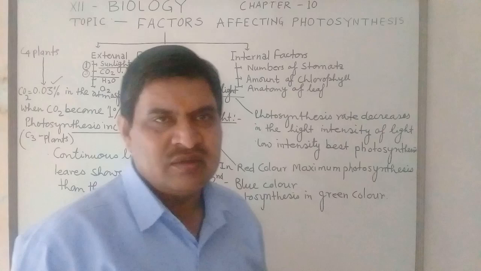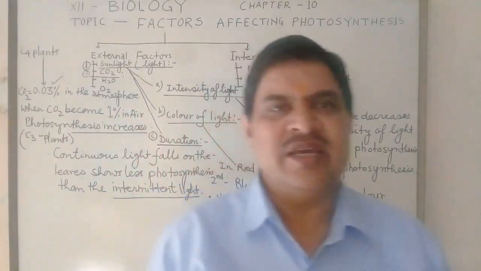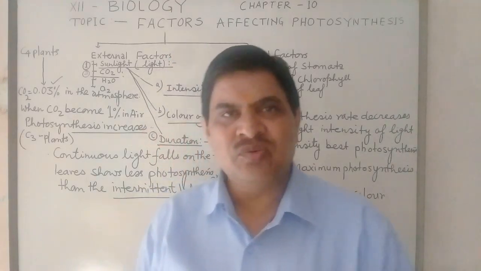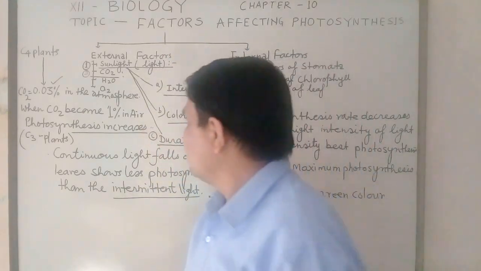So C4 plants require less carbon dioxide for photosynthesis in comparison to C3 plants.